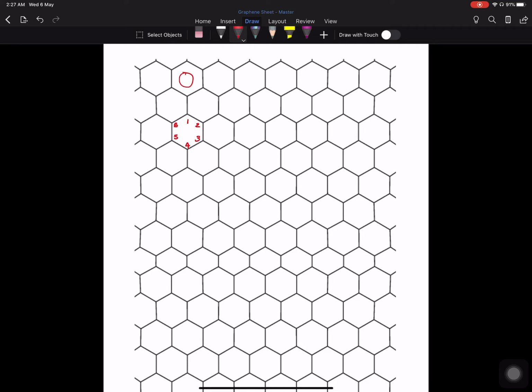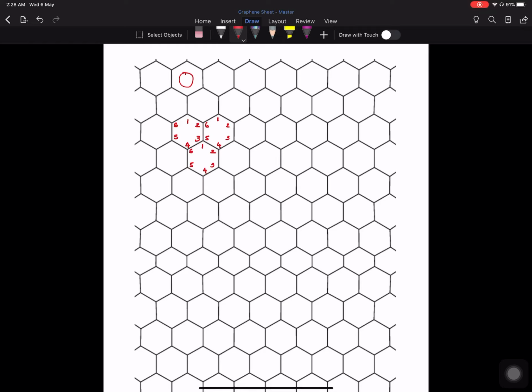Coming to the second, adjacent ring, again this can be treated as the first carbon atom, and then second, third, fourth, 5 and 6. Or let us take another adjacent ring wherein this is the first carbon atom, and then second, third, 4, 5 and 6.